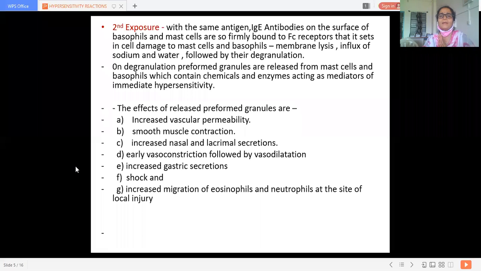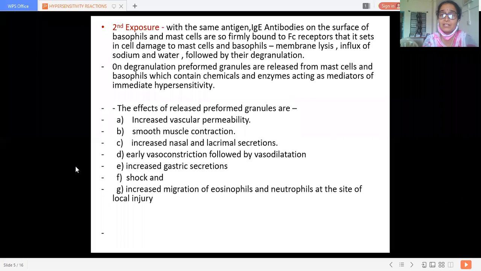Now what is going to happen whenever there is second exposure to the same antigen? IgE antibodies on the surface of basophils and mast cells are so firmly bound to the Fc receptors that it sets in cell damage to mast cells and basophils, and there is membrane lysis.